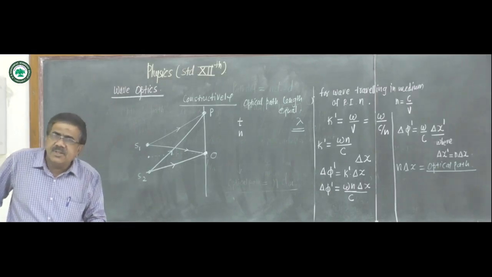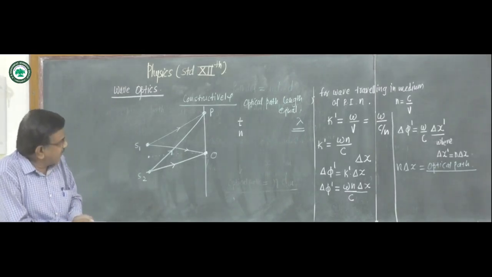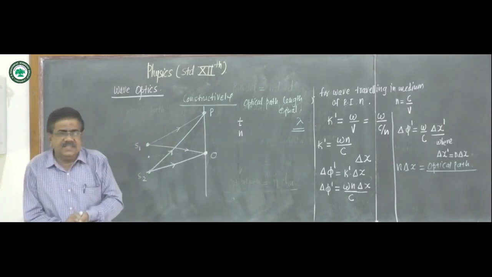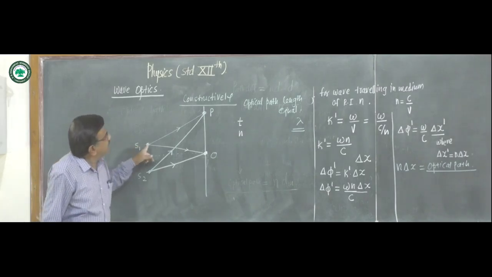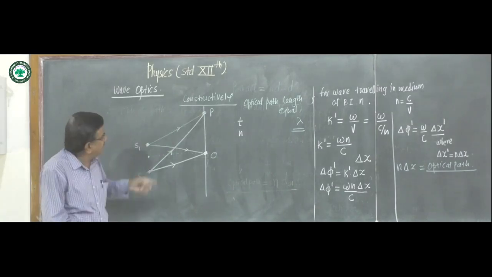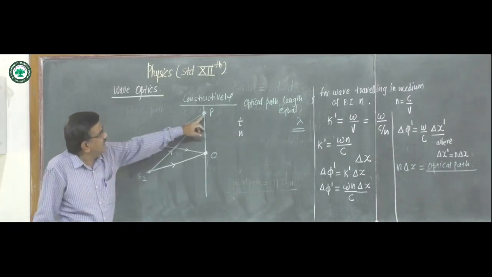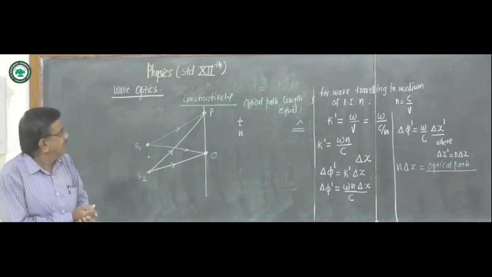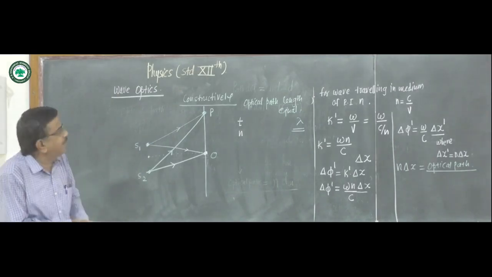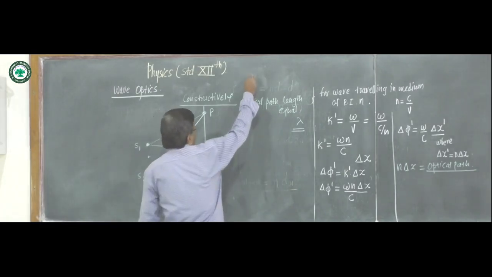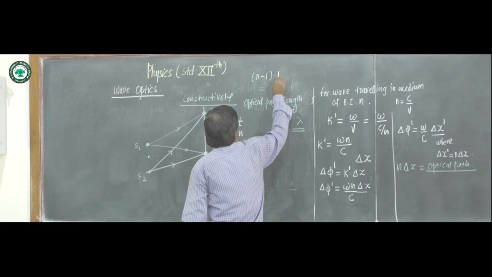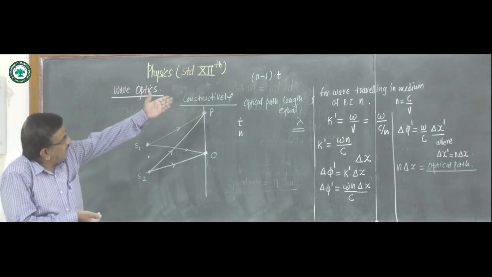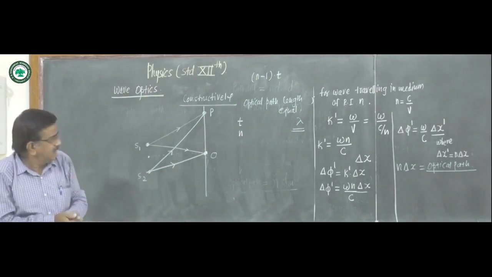But after introduction of the plate, the S1P optical path length is more than S2P. And there is an optical path difference between them of (n minus 1) into t. The optical path difference between the waves will be (n minus 1) t.